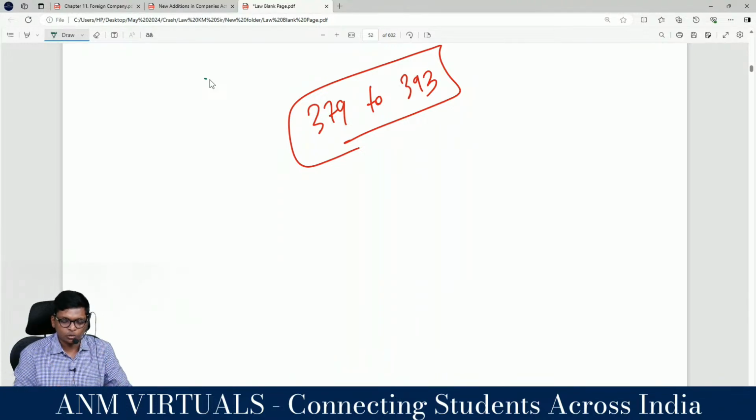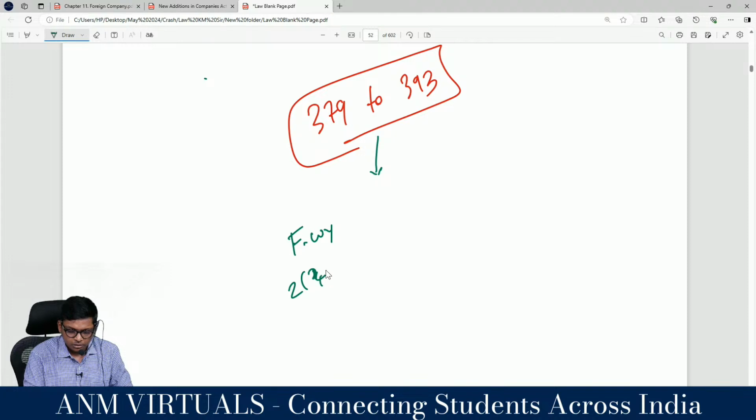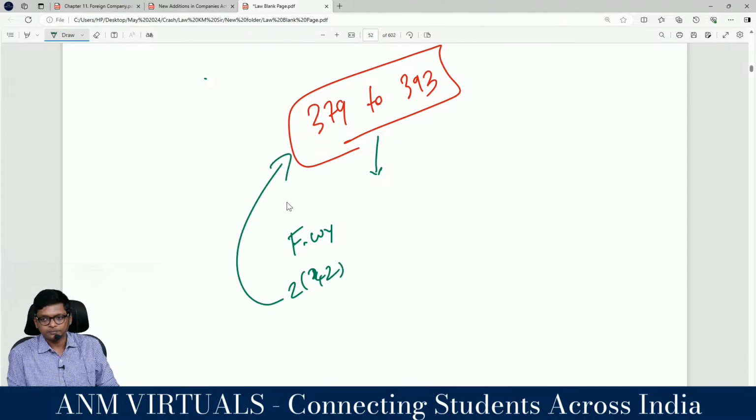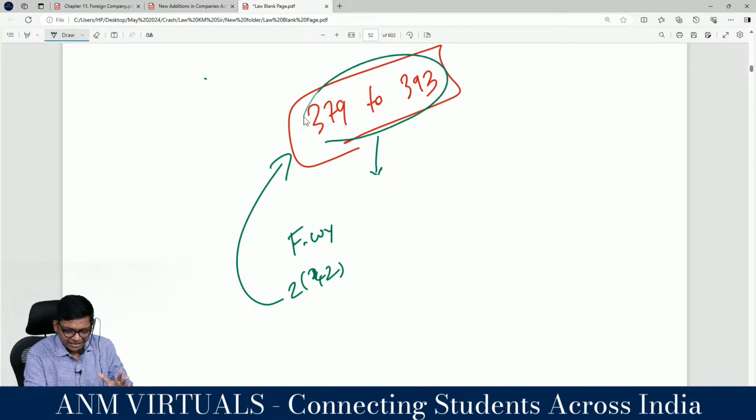Easy one. Now, first we will start off with this section. They are saying that for a foreign company under 2(42), this chapter is applicable. Only this chapter. They need not follow other chapters like books of accounts. In this section, what is there that I have to follow?